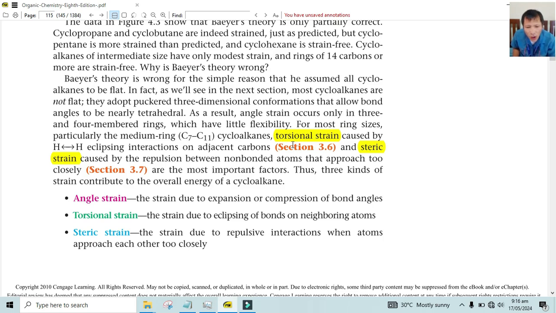So after that, we know that there are strains like torsional strain. Angle strain, of course, is the first one that they plotted, because it is not at 109.5, meaning the angle must contort. So we call that angle strain, the stress or the strain from the stress of contorting to that angle because it should close because of a cyclo. Torsional strain now is because there is a twisting on that angle, not on the stable form, so you have a torsional strain, the twisting.